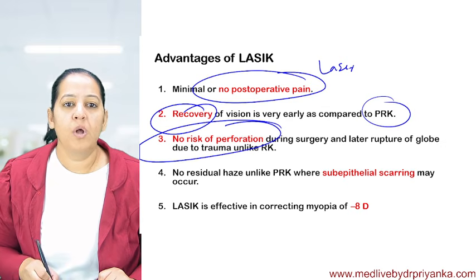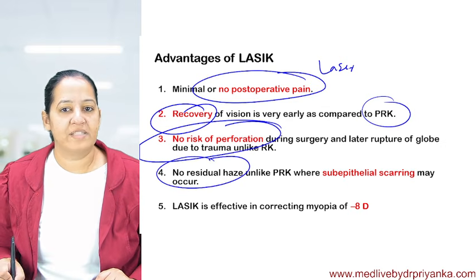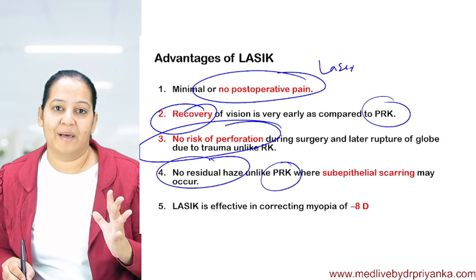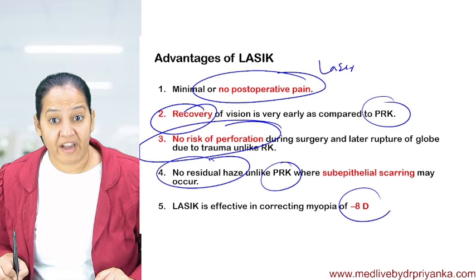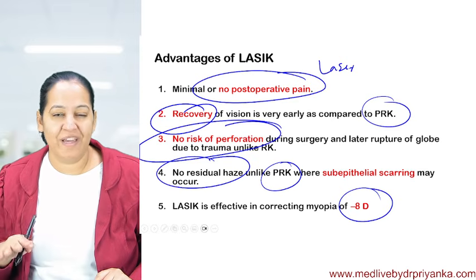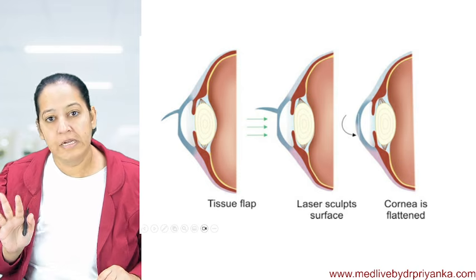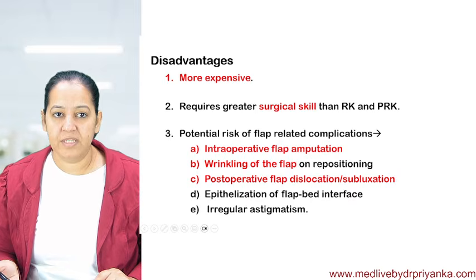Okay, and there is no residual scarring of the subepithelial tissue. In PRK, there is residual scarring because the anterior portion is ablated. Here, the mid portion is ablated, and it is effective up to 8 diopter, in contrast to PRK, which is effective only up to 6 diopter. I hope you are getting it. So this is LASIK.